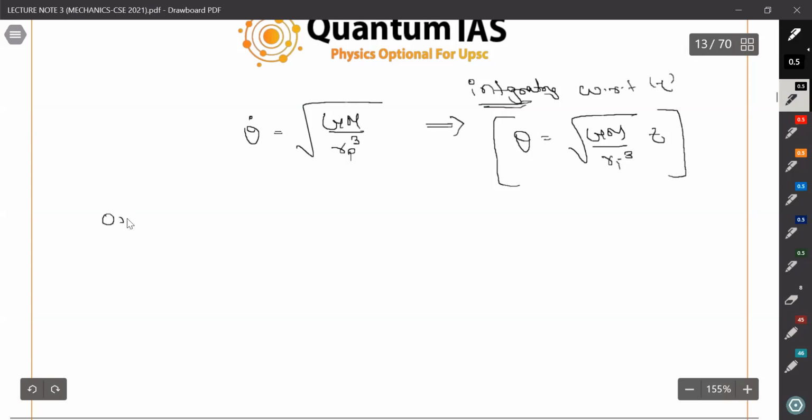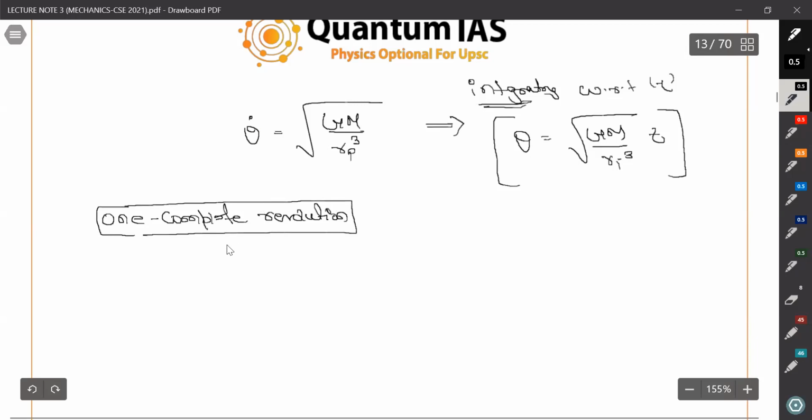So if we talk about one complete revolution, theta is equal to 2 pi and t equals T, that is the time period.